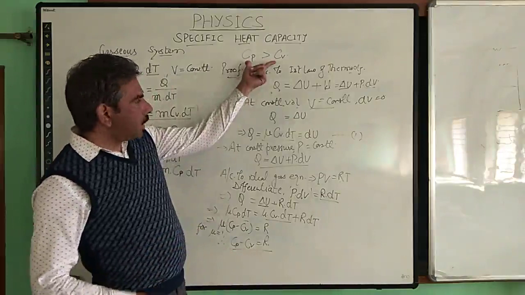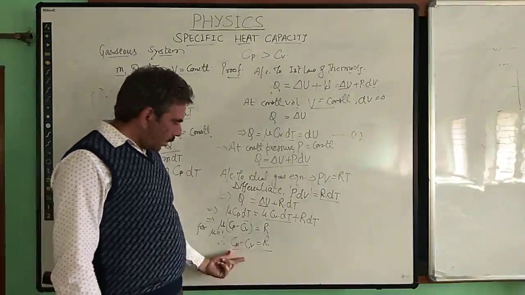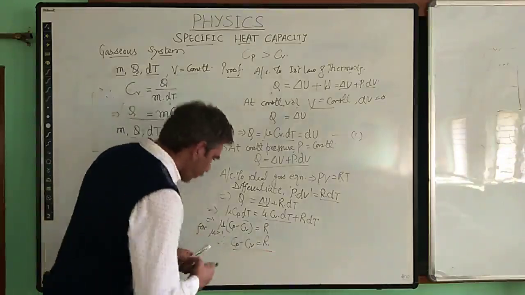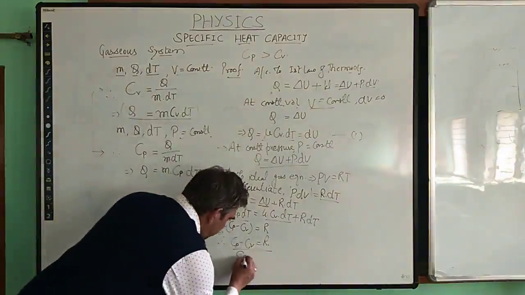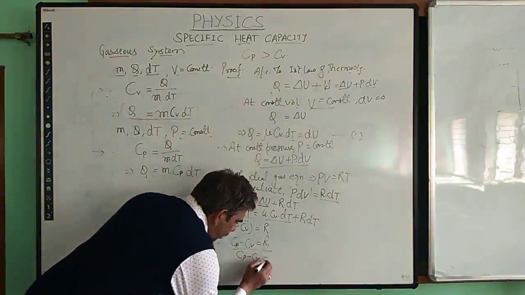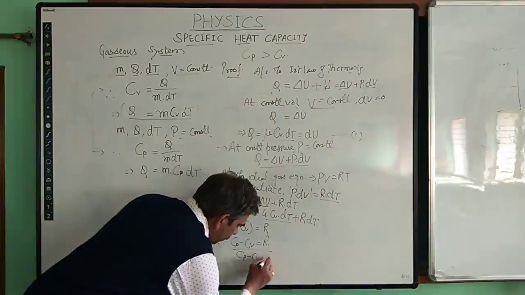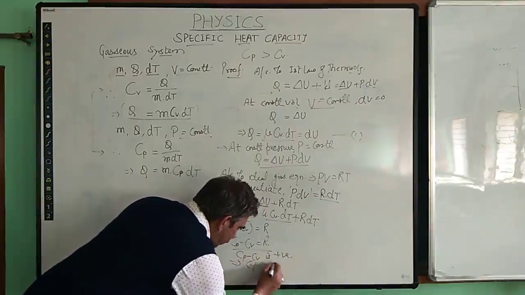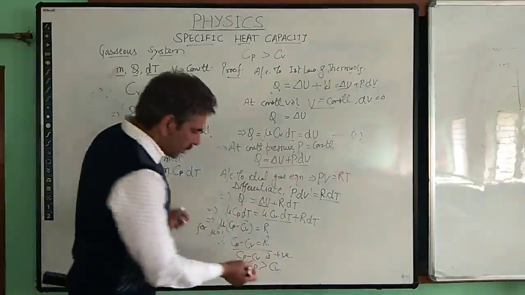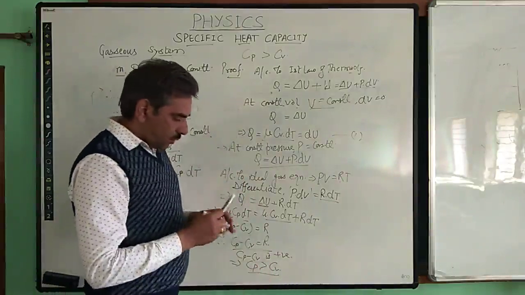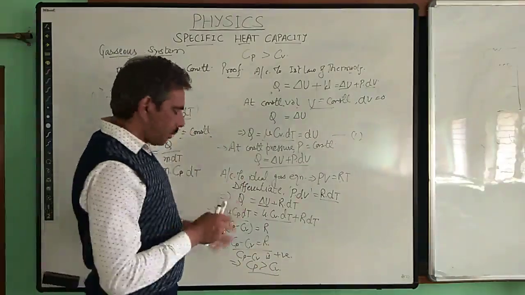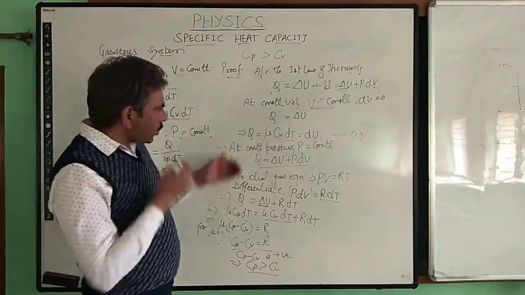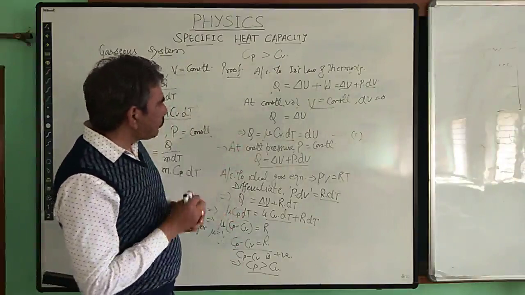Also, our part here to understand was this. Because R, the gas constant, is positive, it appears that Cp minus Cv is positive. This simply implies that Cp is more than Cv. This is how we understand that the specific heat capacity of a gas at constant pressure will always be more than its specific heat capacity at constant volume. Also, this can be understood from here.